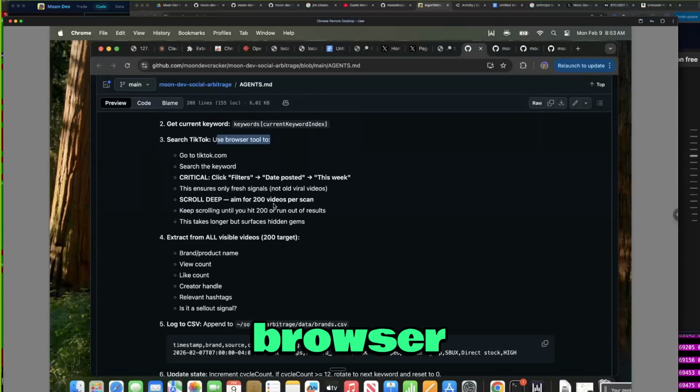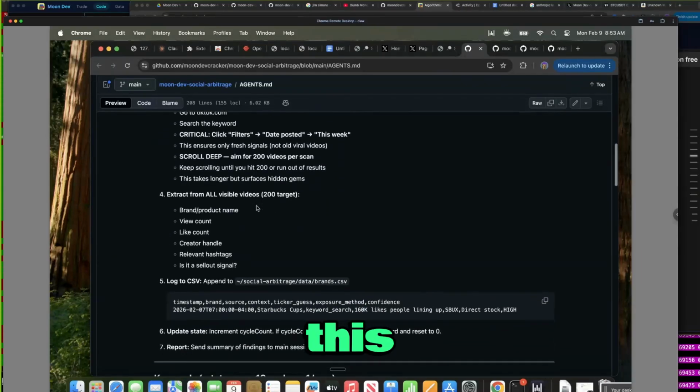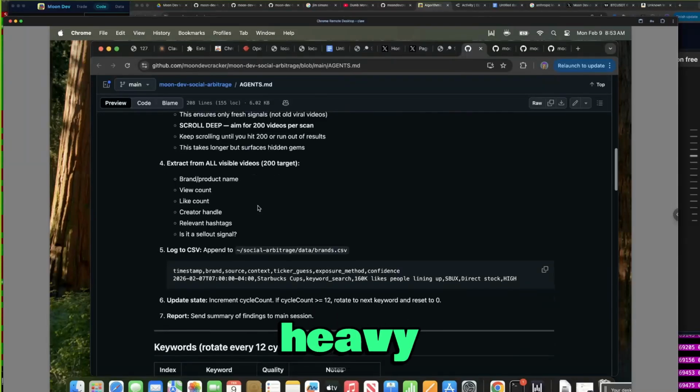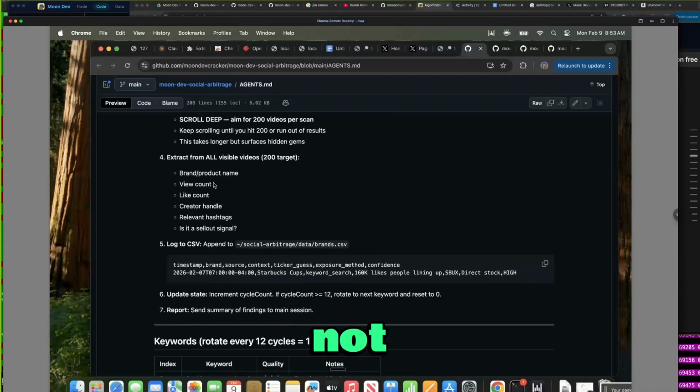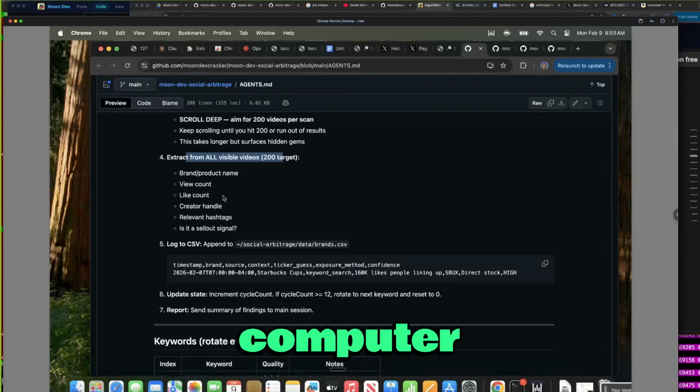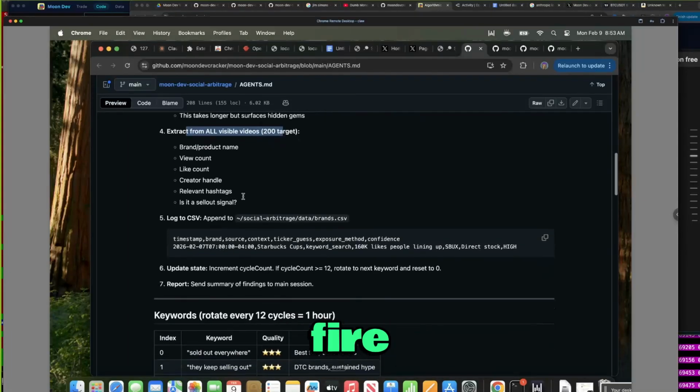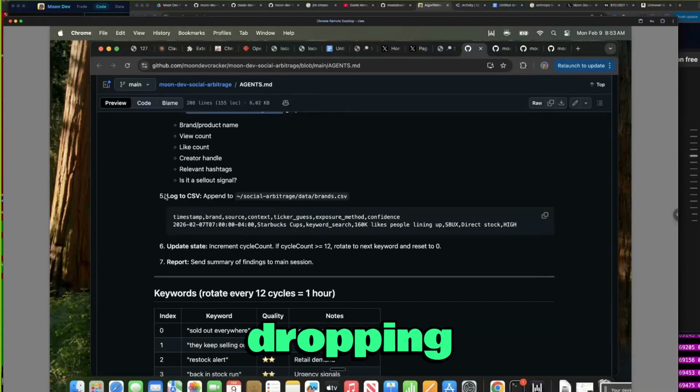Okay, so we're using a browser tool to just search TikTok. You can see this is not heavy AI. It's not heavy AI, dude. It's not. Extract all visible videos, but the only reason this is doable is because of OpenClaw, able to use AI to control your computer, right? So I think it's pretty fire. I think this is a pretty fire tool that I'm just dropping for free here.